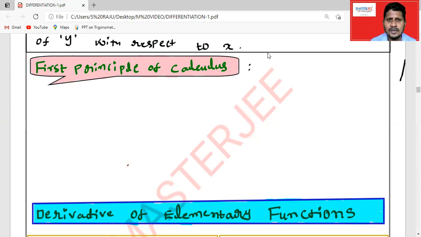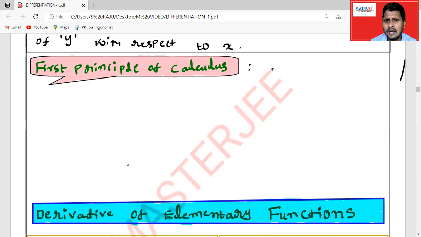With the help of the first principle of calculus, we can find the derivative of each and every function, whether it is an algebraic function or a trigonometric function. You already studied the first principle of calculus in class 11.